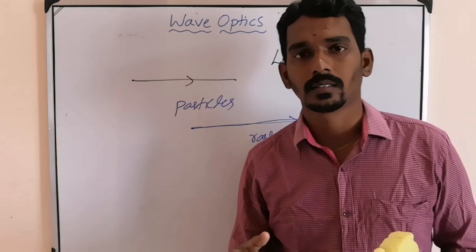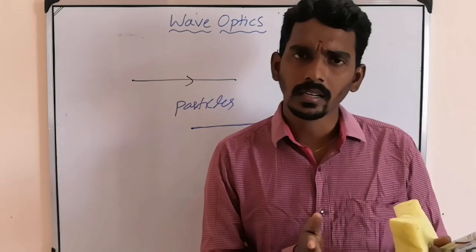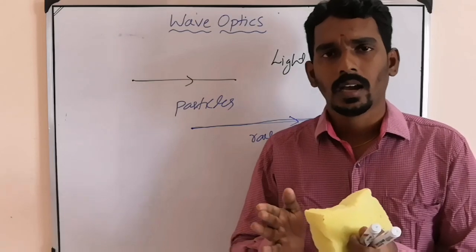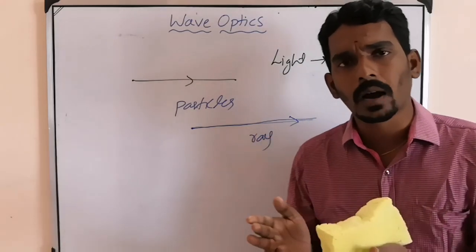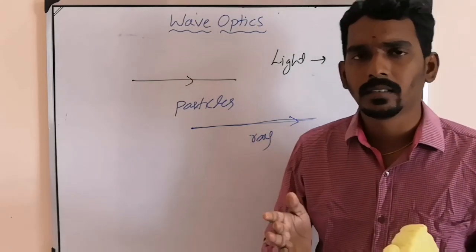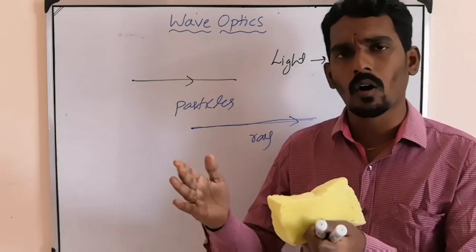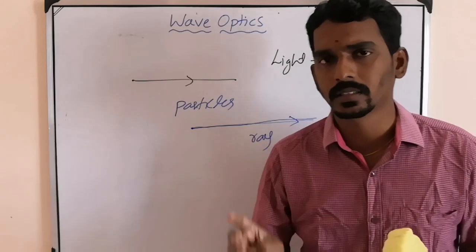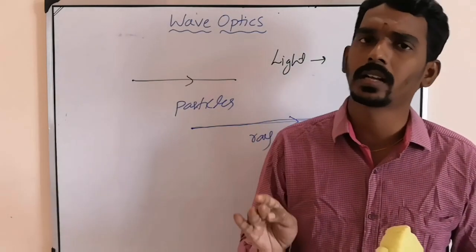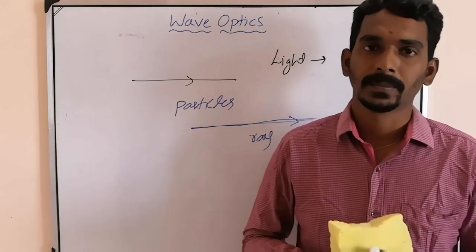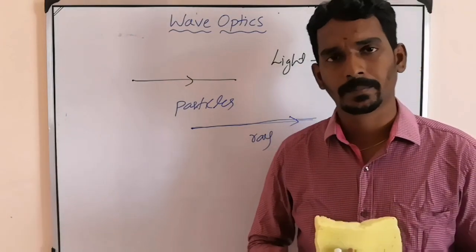Because initially Newton gave particle nature, saying light travels in the form of rays, and people successfully explained all the phenomena like reflection, refraction, total internal reflection, dispersion, even scattering of light.